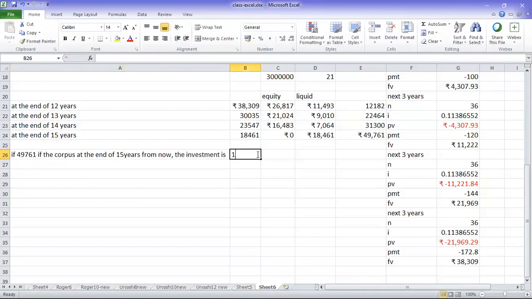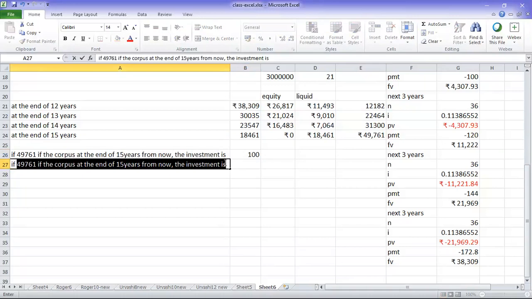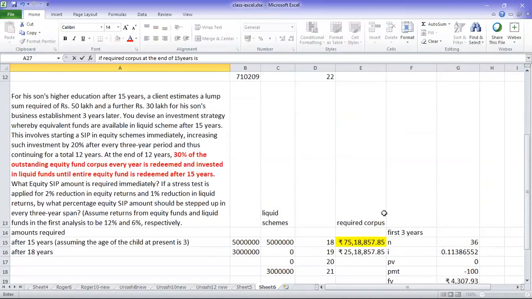I am starting an investment of 100. Whereas if the required corpus at the end of 15 years is 75,18,858.